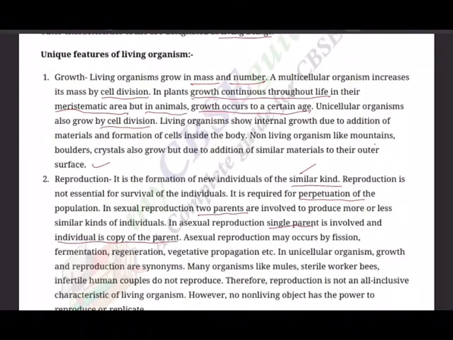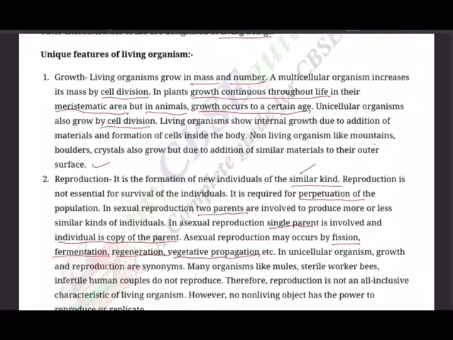Okay. Asexual reproduction may occur by fission, in that there are two, binary fission and multiple fission, wherein the body of the individual breaks into two parts or more than two parts, each part giving rise to an individual again. And then fragmentation, regeneration, vegetative propagation, etc. So you got fission, and of course regeneration, the ability to regrow. Okay, that's regeneration. Vegetative propagation is mainly in plants, through root, through stem, through leaf also, Bryophyllum, remember.